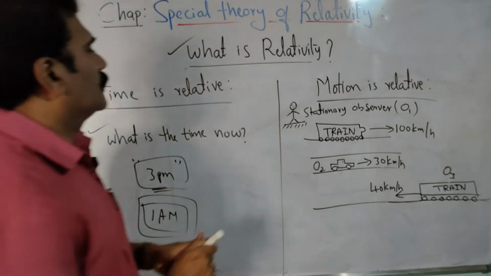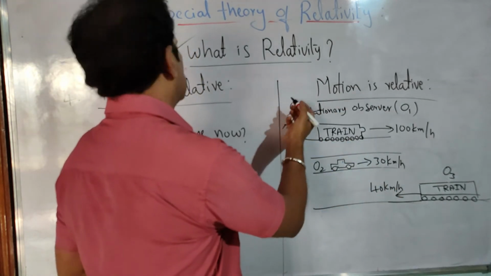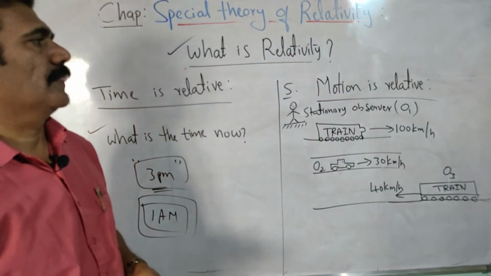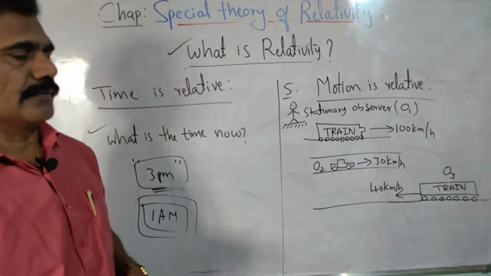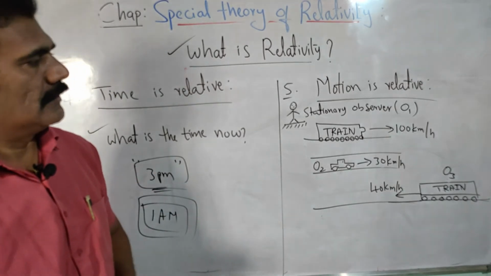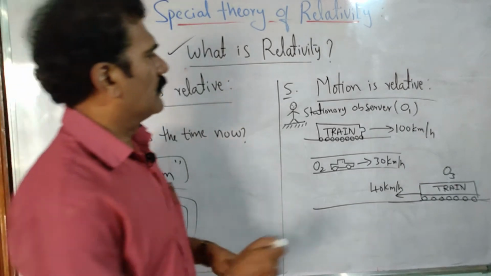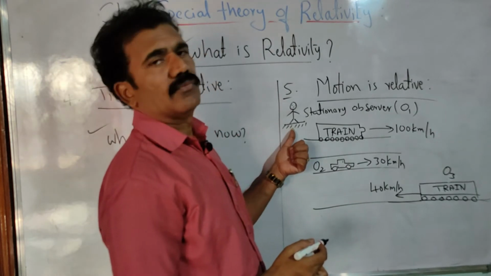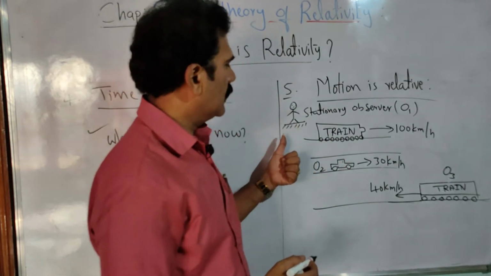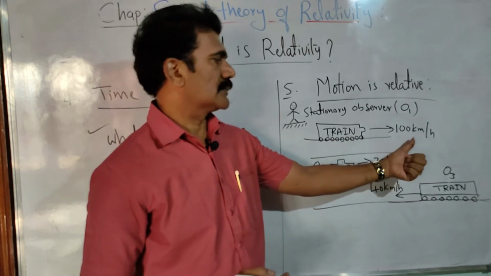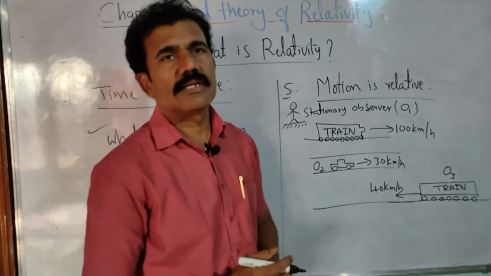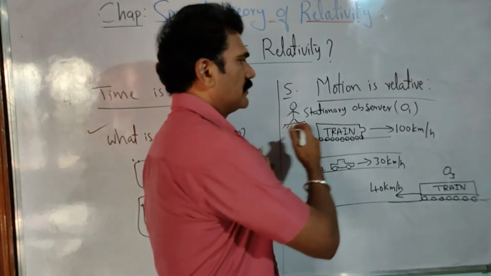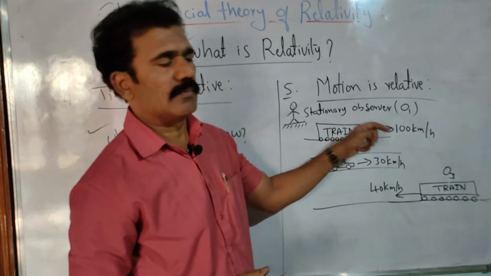Similarly you can prove another parameter, let's say motion. You can measure the velocity or whatever it is. Motion in the sense it may be velocity particularly. So how do you say the motion is relative? For that let us consider a simple example as I mentioned here. Look at the simple figure here. I have a stationary observer. Let us say O1 is a stationary observer standing on the platform of a train. A train is moving across the stationary observer with a velocity of, let us say, 100 km per hour, in a direction left to right. I am showing the direction also with the arrow mark.